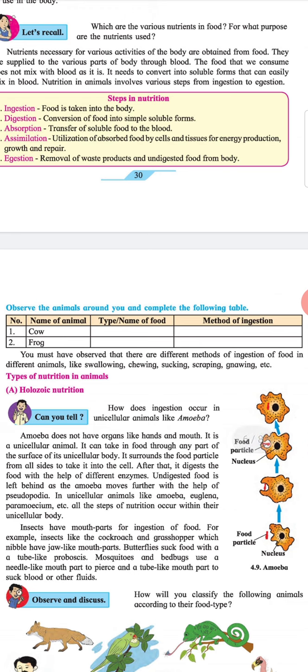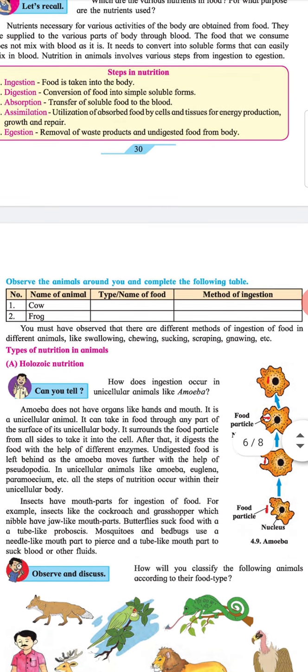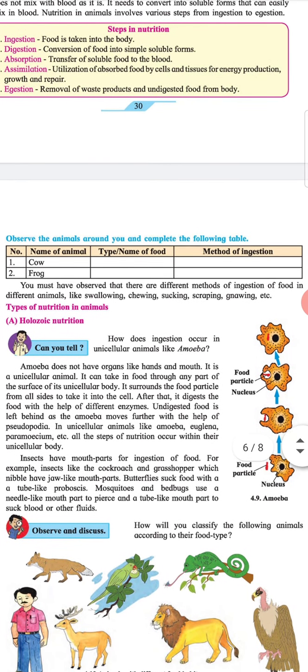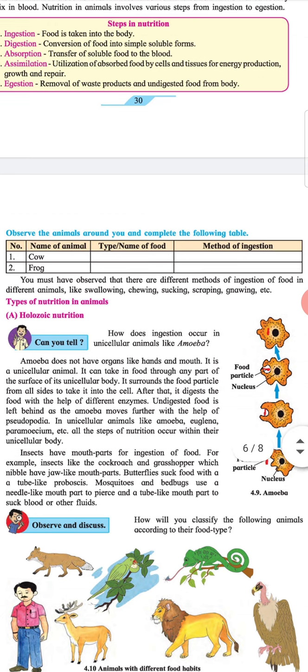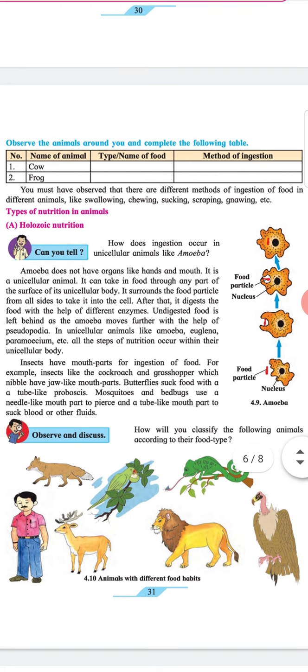Observe the animals around you and complete the following table. Heading. Number, name of animal, type or name of food, and method of ingestion. Number 1. Name of animal, cow. Number 2. Name of animal, frog. You must have observed that there are different methods of ingestion of food in different animals, like swallowing, chewing, sucking, scraping, gnawing, etc. Types of nutrients in animals.